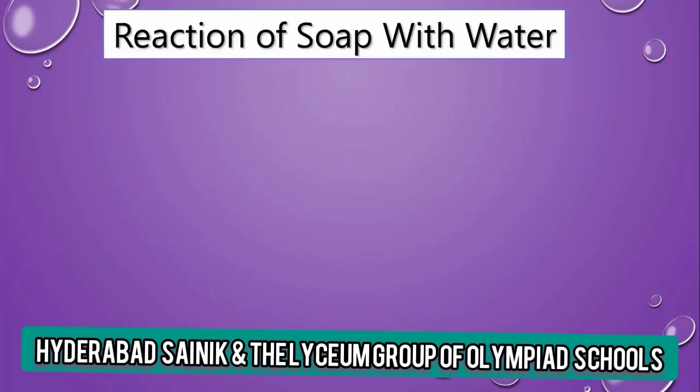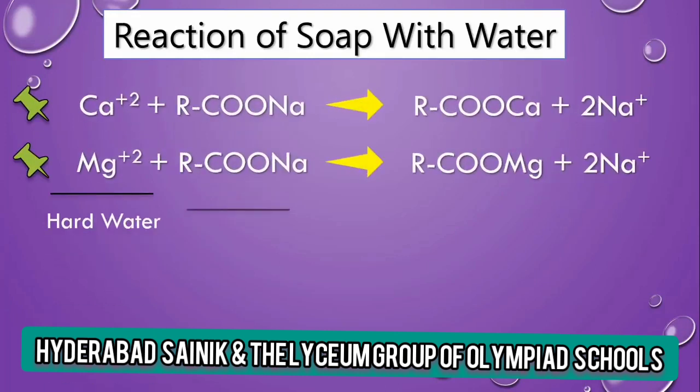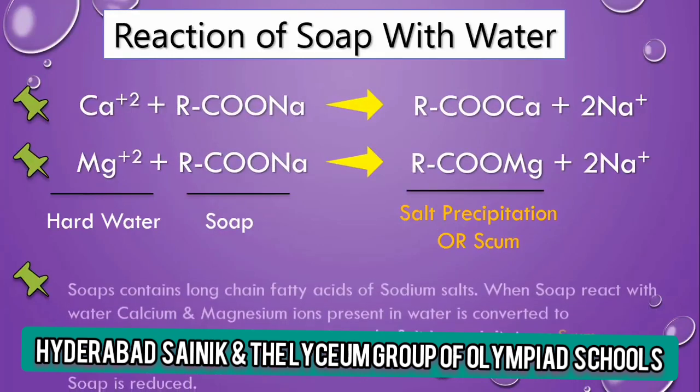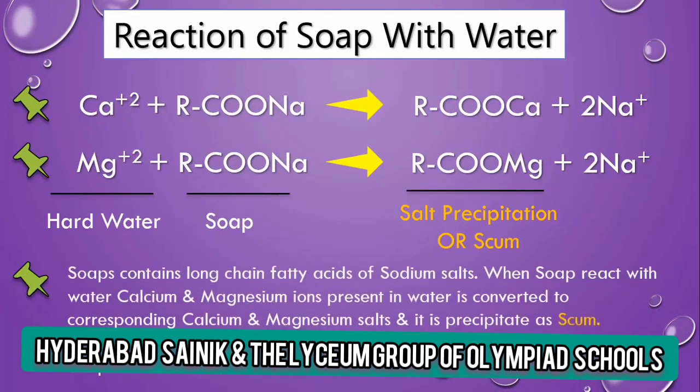To understand clearly, we will look at the reaction of soap with water, and in this section you will also find the reason why hard water produces less lather with soap. Here you can see in the reaction, hard water reacts with soap and precipitates as a scum. Here I represent calcium and magnesium ions as hard water and RCOONa as soap, and when they react with each other, they produce RCOOCa and RCOOMg, which is salt precipitation or scum.